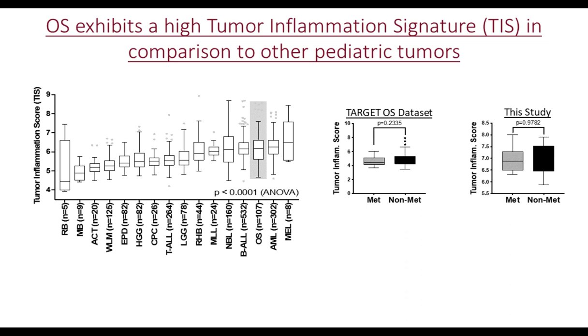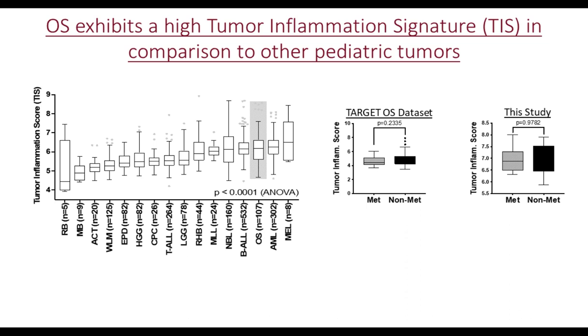First thing that we did was to look at the tumor inflammation signature across various pediatric malignancies just to gain context as to what the tumor inflammation signature in osteosarcoma looks like in comparison to various other tumors.